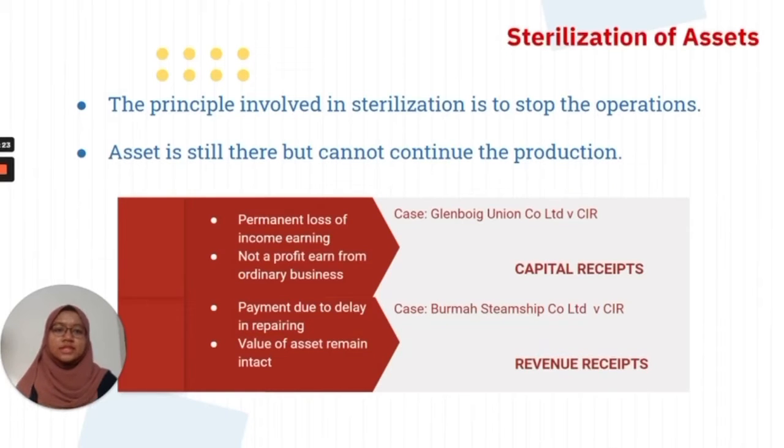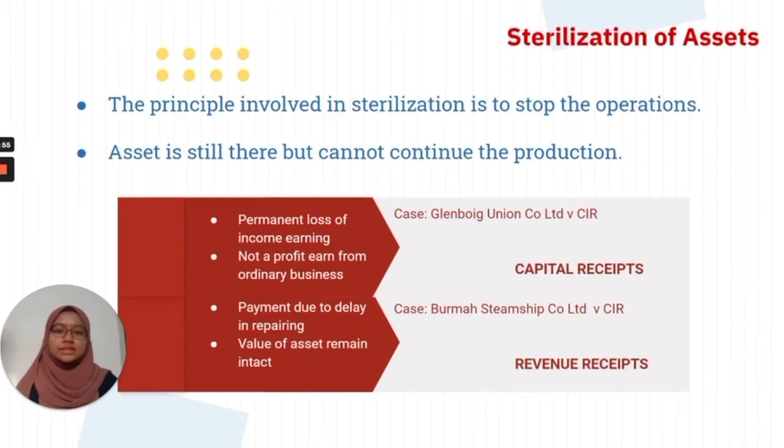From these three situations, we need to determine whether the case is a capital receipt or a revenue receipt. Okay, first, sterilization of asset. The principle involved in sterilization is to stop the operation. The asset is still there but cannot continue the production. This means the asset is still in the business but there is an order to stop the operation. For the factor for the capital receipt, first is permanent loss of income earning, not a profit earned from the ordinary business.